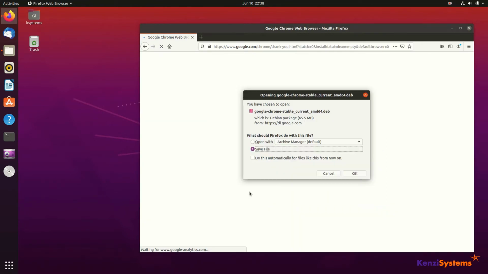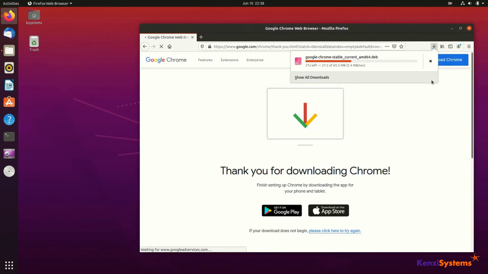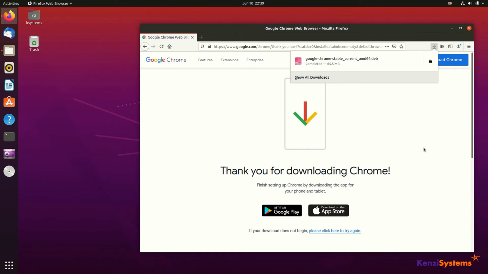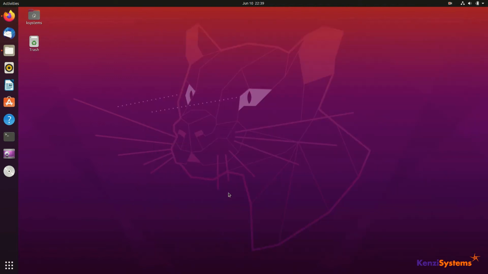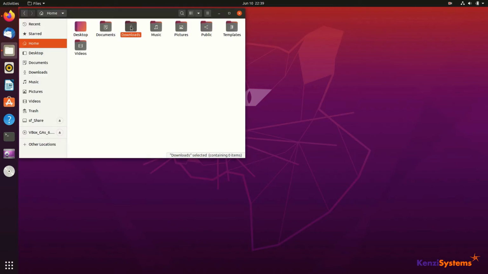In the next screen, you should opt for saving the file to the computer. You can monitor the download progress on the top right corner of your browser. How long it takes to download depends on your internet connectivity. The file has now downloaded, and your downloaded deb file should be in the Downloads folder. You can now close or minimize the Firefox web browser and navigate to the Downloads folder.